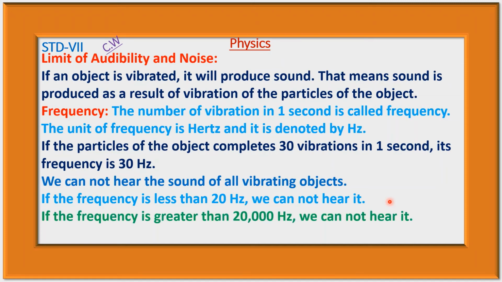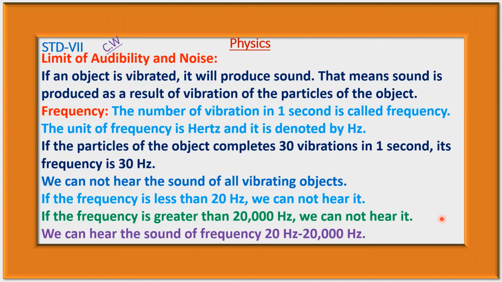If the frequency is greater than 20,000 hertz, we cannot hear it. That is, if the particles of the object complete more than 20,000 vibrations in 1 second, then we cannot hear the sound from that object. We can hear the sound of frequency 20 hertz to 20,000 hertz. That is, we can hear sound of frequency more than 20 hertz and less than 20,000 hertz. So this is the range of audible sound for human beings.